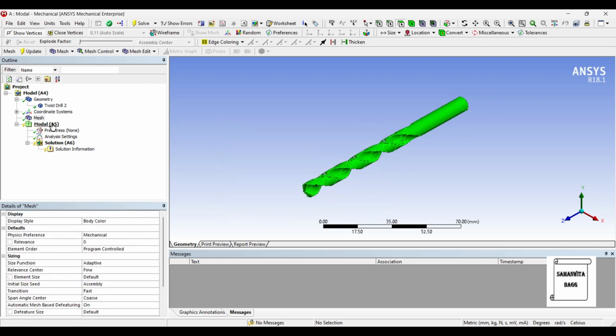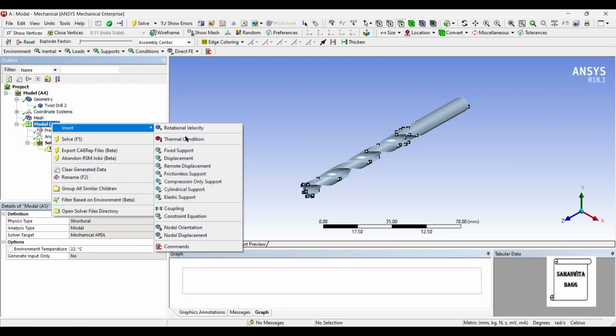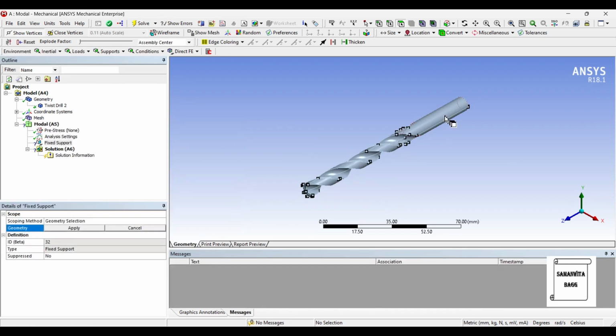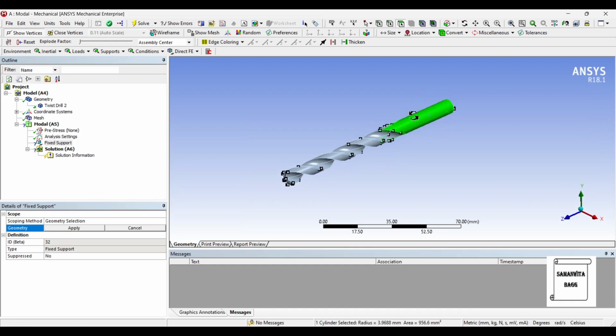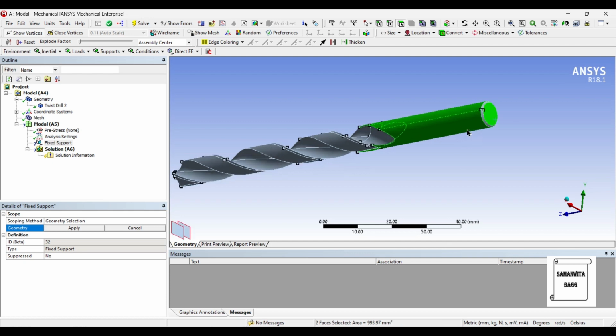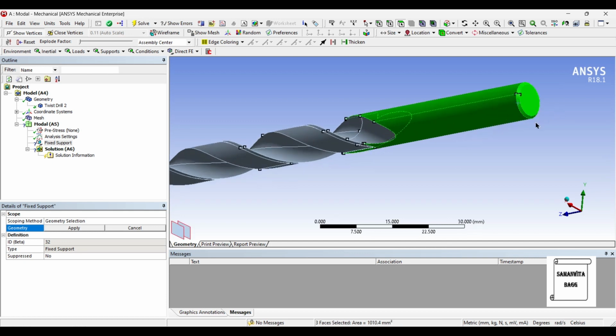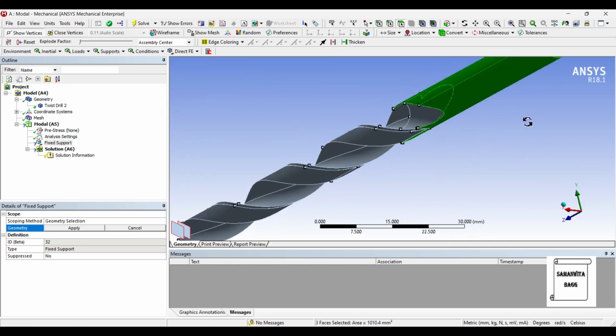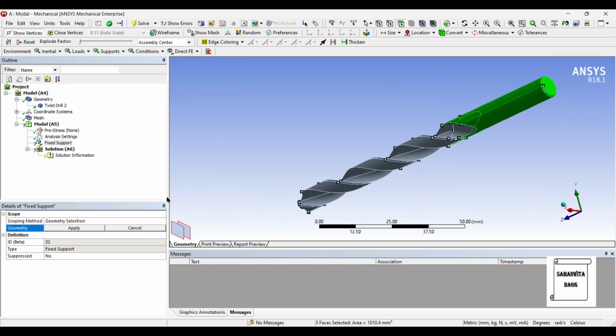Next, I'll go to model and right click and insert fixed support. And apply.